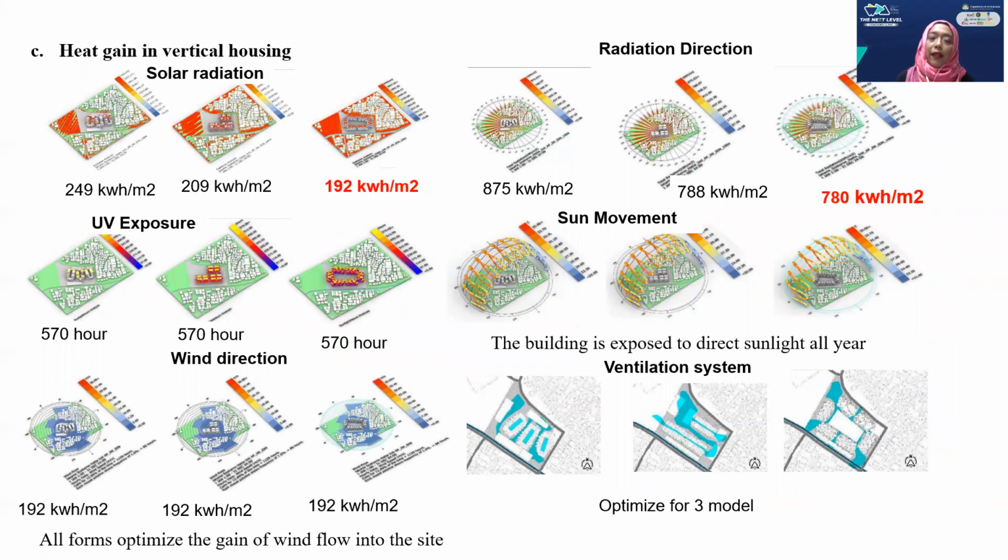And the next analysis, heat gain of vertical housing: analysis of solar radiation, radiation direction, UV exposure, sun movement, wind direction, and ventilation system.